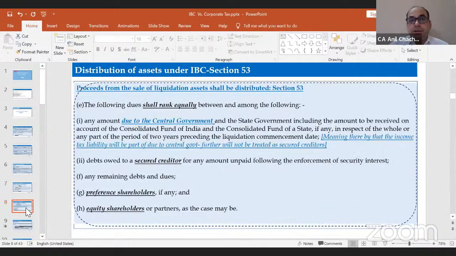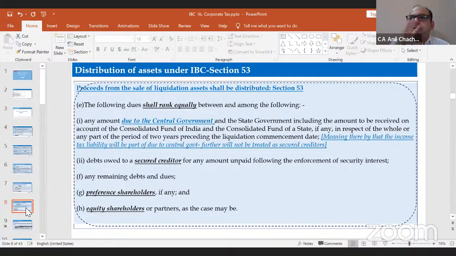And the fifth part, or the E part, is any amount due to the central government, state government, or any amount to be received on account of the consolidated fund of India, right? Meaning thereby, the income tax liabilities payment: how will the amount get distributed in case of the insolvency of these IBC companies under the IBC code?